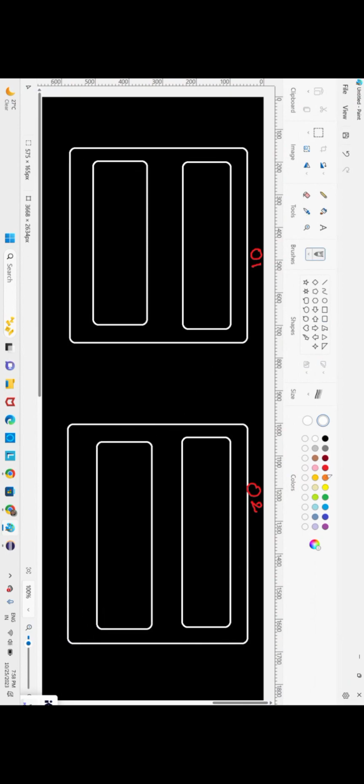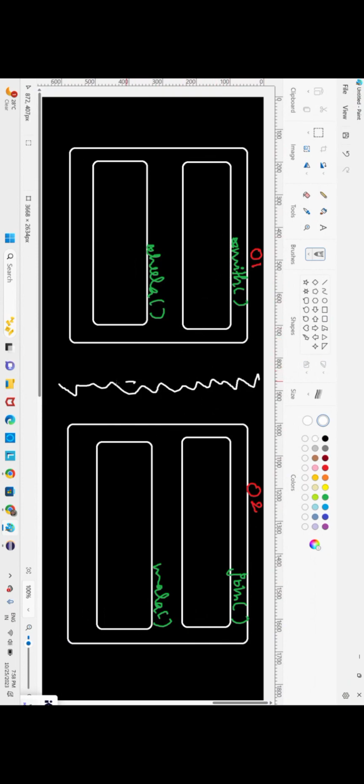So here let us write the functions: Smith, Sheila, John, Mala. Now they have fought. This is the wall, and this is a small door. Smith and John are all friends, brothers and sisters.